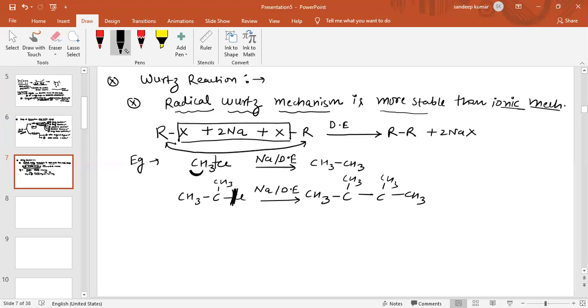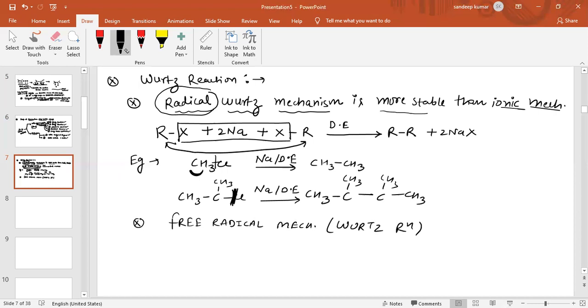So basically, which mechanism is best for Wurtz reaction? The free radical mechanism is best for Wurtz reaction. Now we are going to discuss the free radical mechanism of Wurtz reaction.